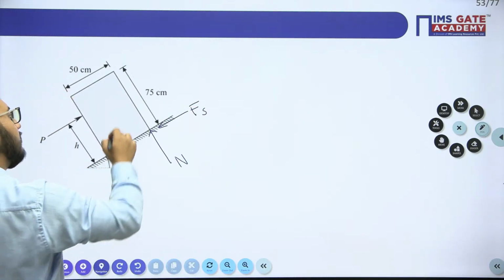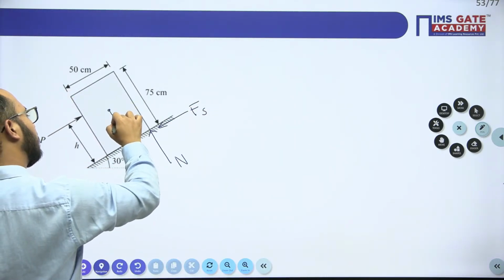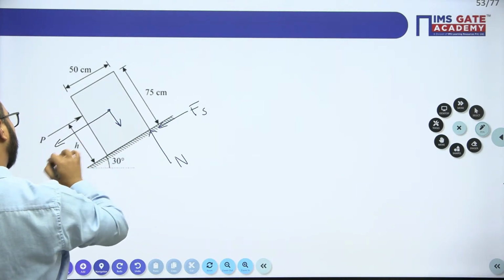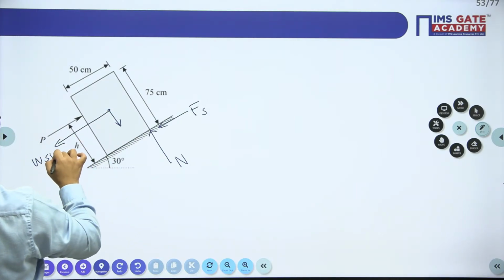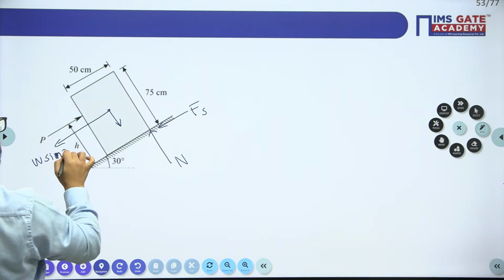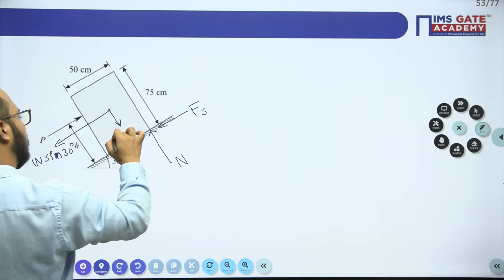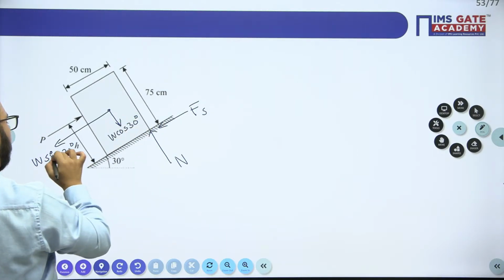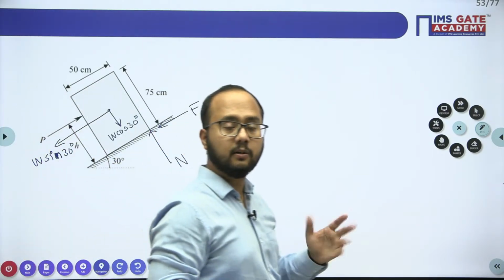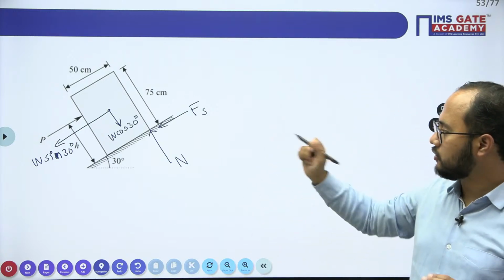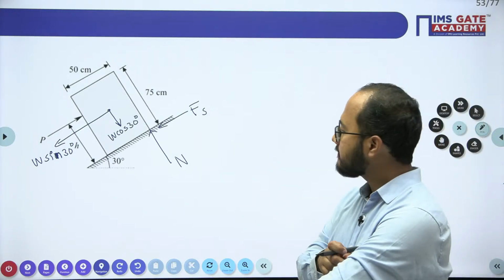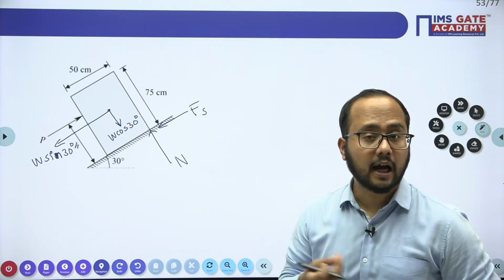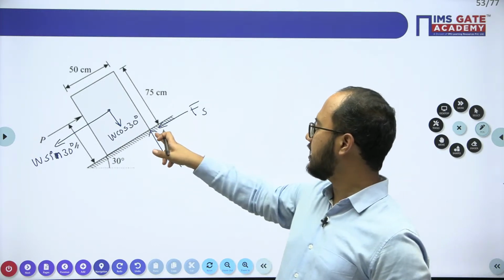Now try to understand. This is the weight. The components of the weight will be W sin 30 and W cos 30, like this, as the resolution of the weight force. Now, normal and friction force I have assumed here because I want to calculate for the limiting case. For the limiting case, it will be here.